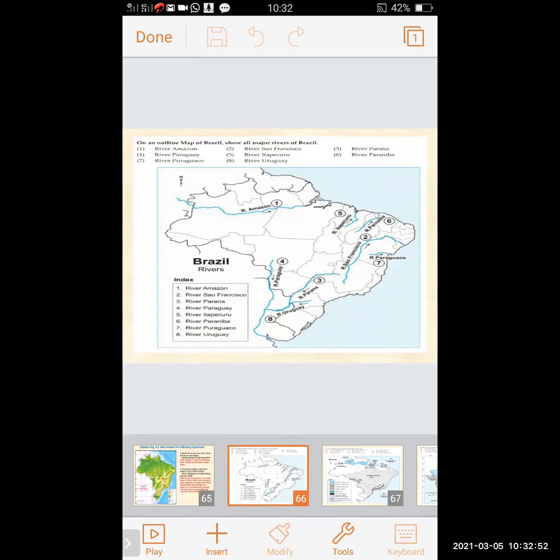Amazon, river San Francisco, it is the main river of Brazil, river Parana, river Paraguay, river Itapecuru, river Paraiba, river Paraguacu, and river Uruguay. So for this, we have to prepare an index also in the exam.